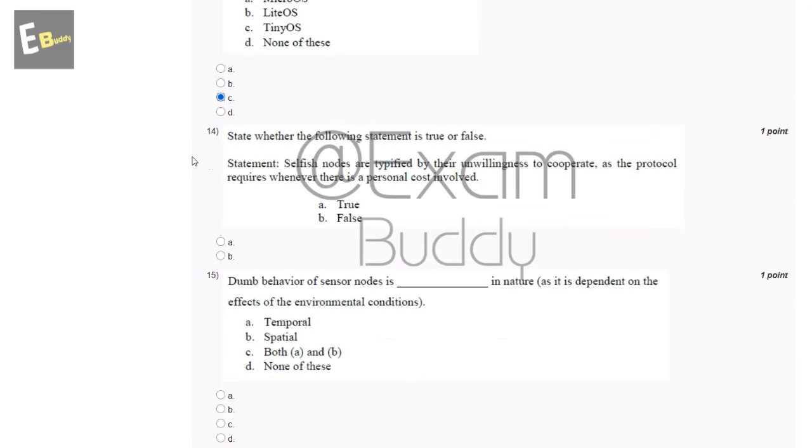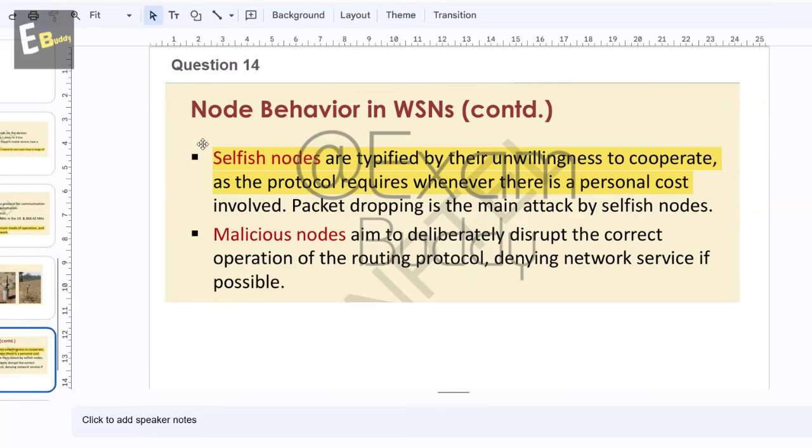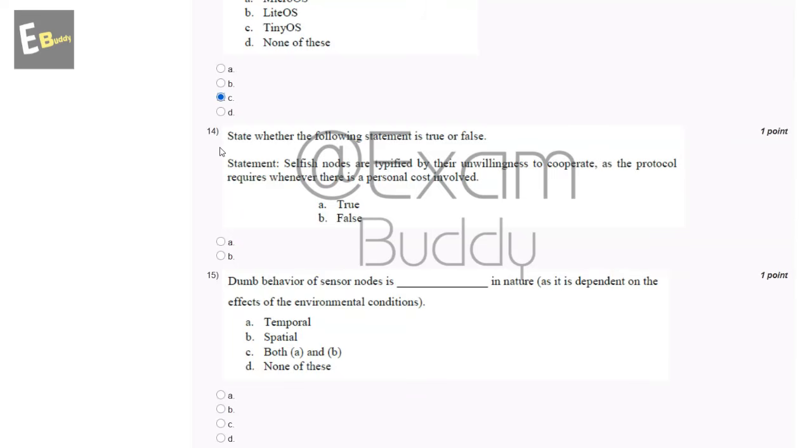Now the 14th question is: state whether the following statement is true or false. Statement: selfish nodes are typified by their unwillingness to cooperate as the protocol requires whenever there is a personal cost involved. Option A, true; option B, false. So let's check the answer of the 14th question. Selfish nodes are typified by their unwillingness to cooperate as the protocol requires whenever there is a personal cost. So the answer of the 14th question is A, true.